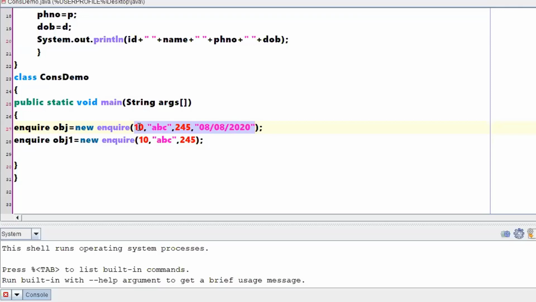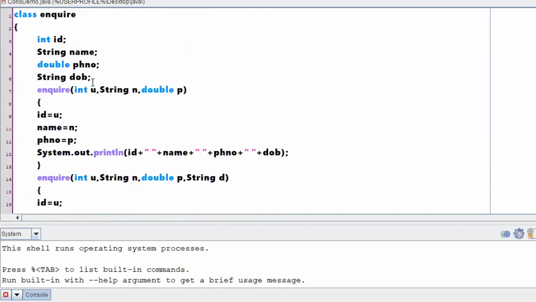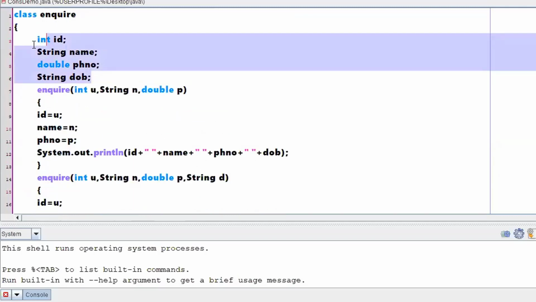So we are just passing values, whichever values we know, and these values will be automatically copied internally by using the constructors, right? So here we have reduced the headache of creating different variables for different persons. Only these 4 instance variables have been shared for all other people, right?